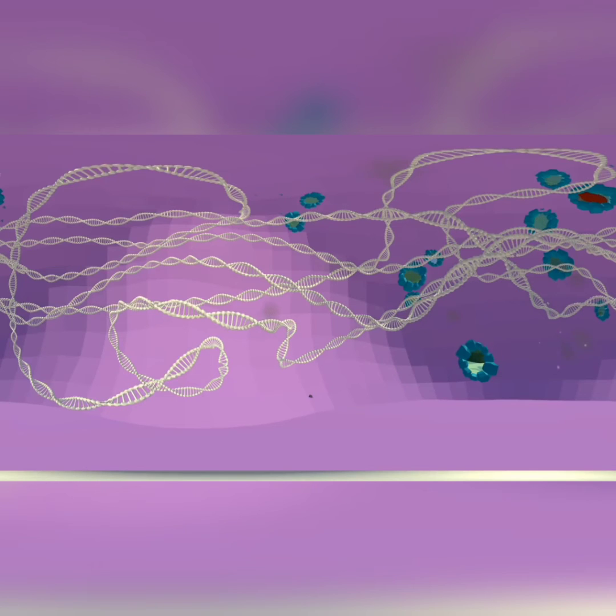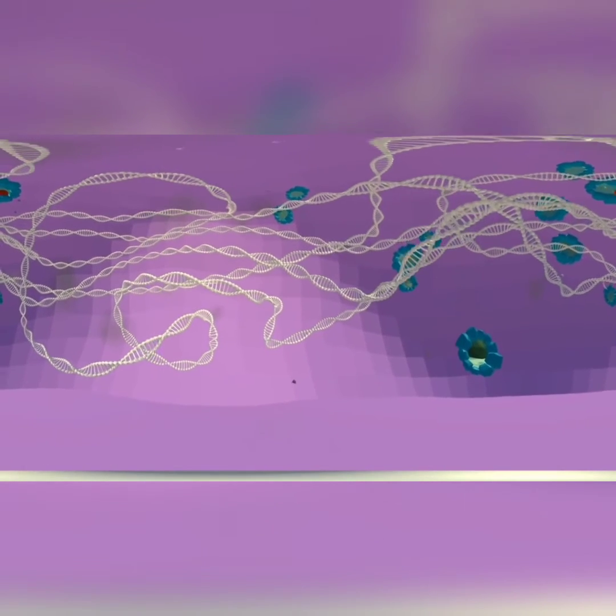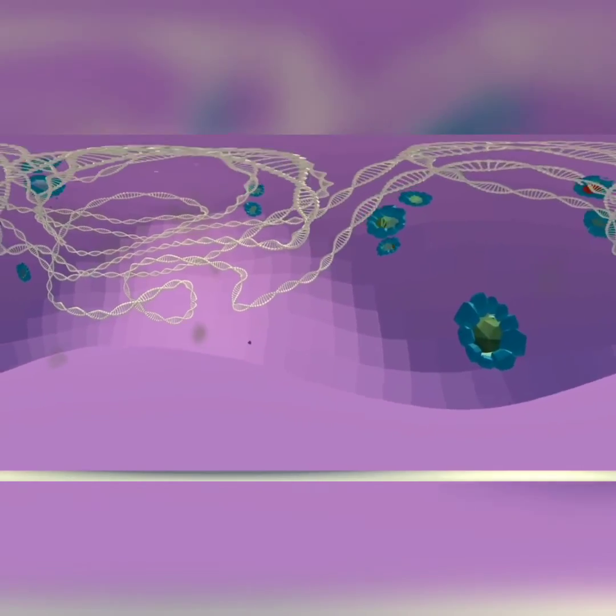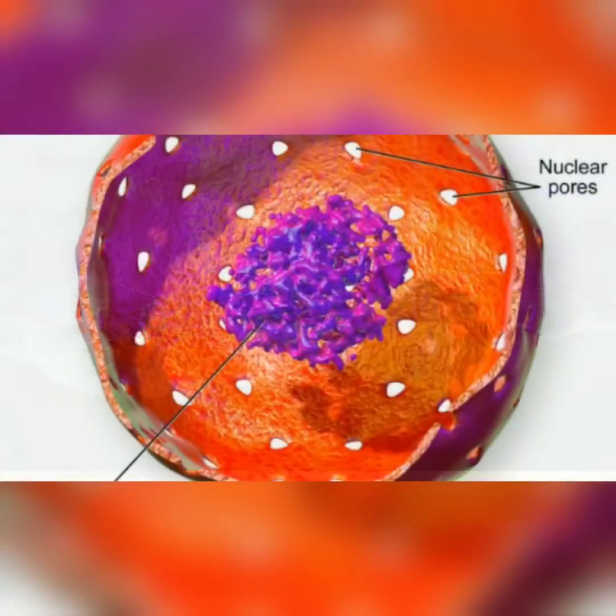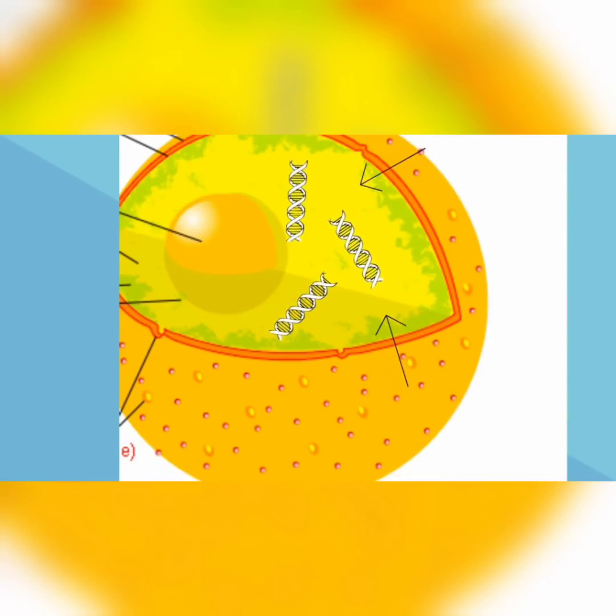Nucleolus is almost like a nucleus inside the nucleus. It has a very high concentration of DNA. It is also the site of transcription. Transcription means the DNA converts into RNA and then it becomes the proteins.